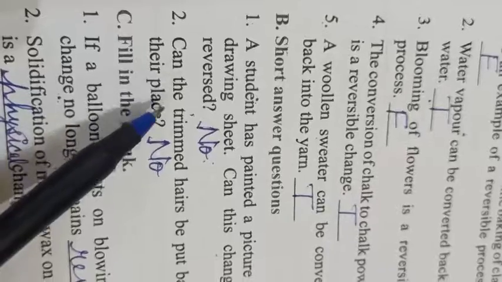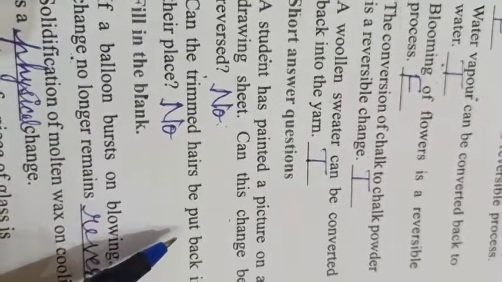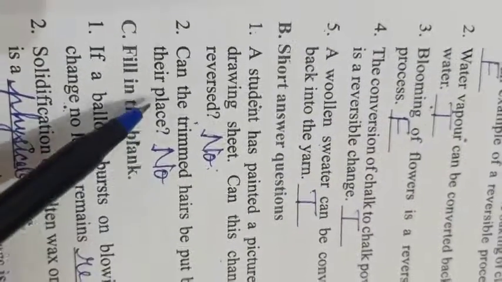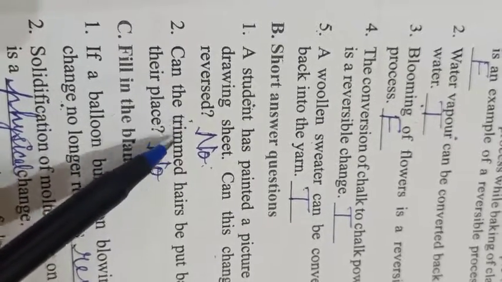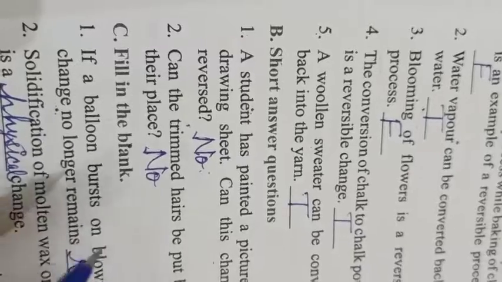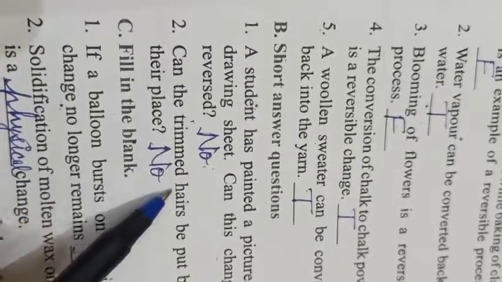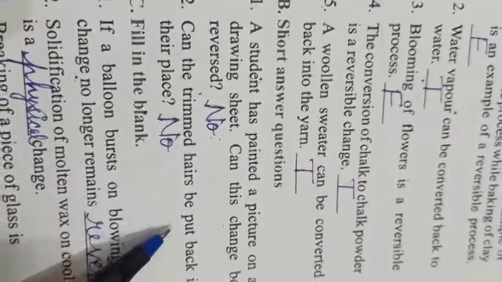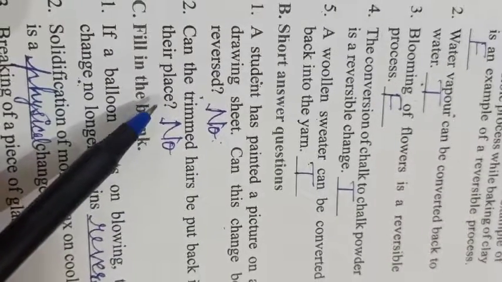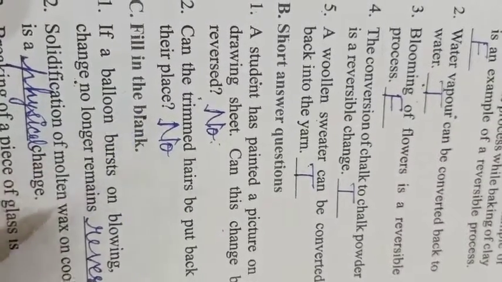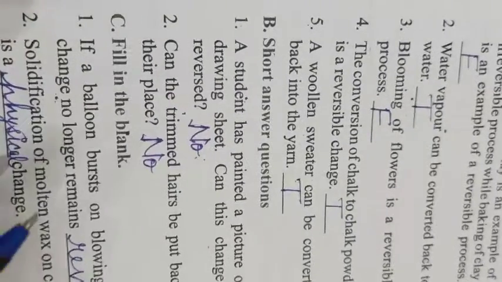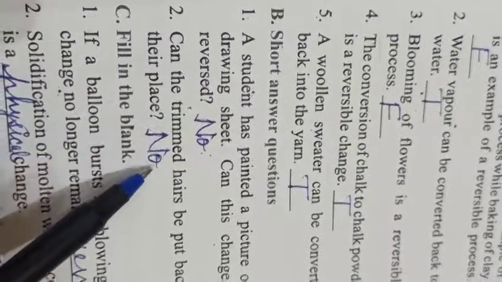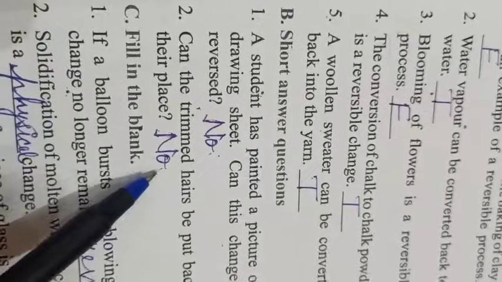Second is, can the trimmed hair be put back in their place? Trimmed hair means the hair that gets cut, when you people get a haircut. Trimmed hair cannot be put in their place again. You cannot join the hair back in the same position again. Okay, so its answer is no.